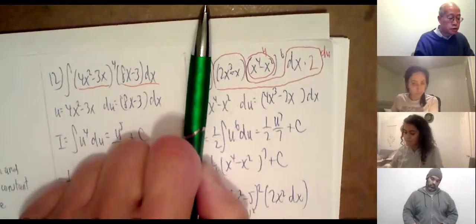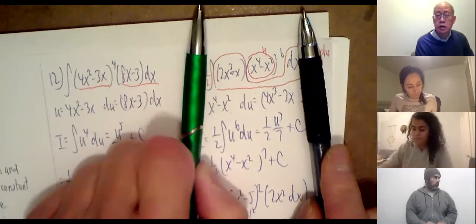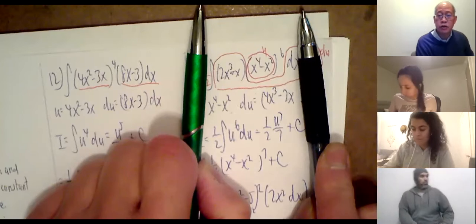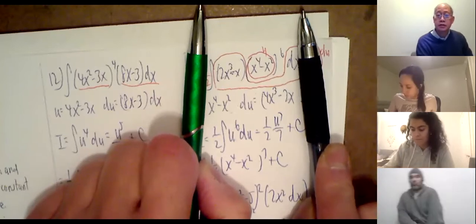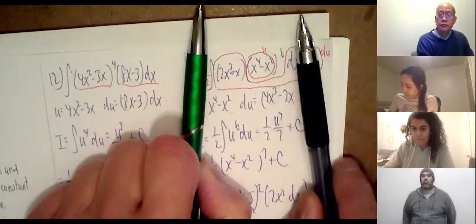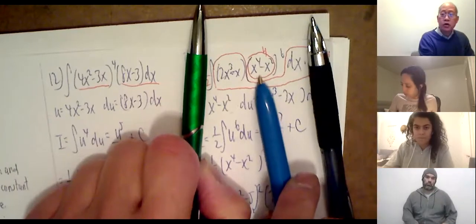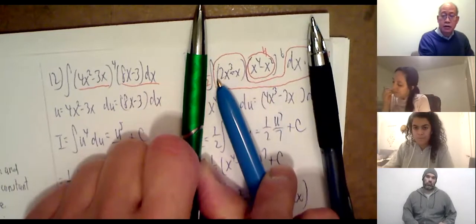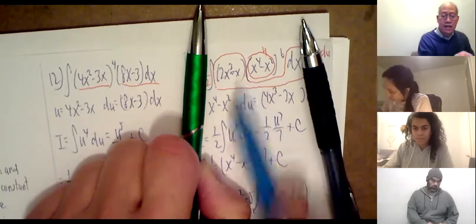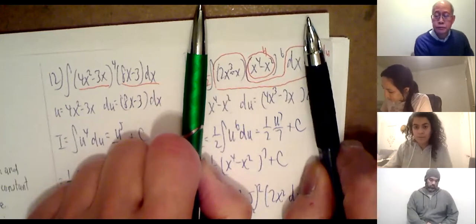Okay, so 20, the original is like this. So ignore all the red stuff. 2x cubed minus x times x to the 4th minus x squared to the 6th power dx. Okay, I see the x to the 4th minus x squared. The derivative of x to the 4th is going to have an x cubed. I see that there. The derivative of x squared is going to have an x. I see that there. So that almost always tells you how you're going to substitute.